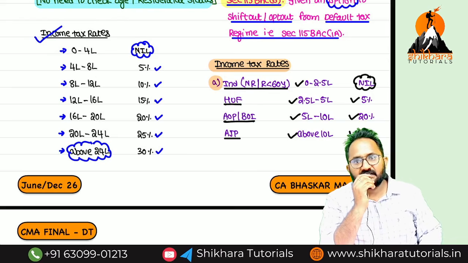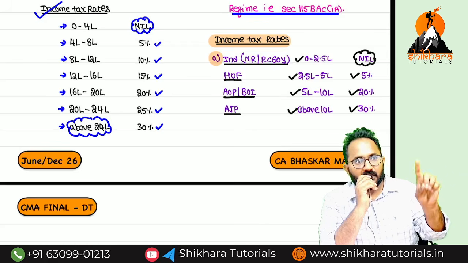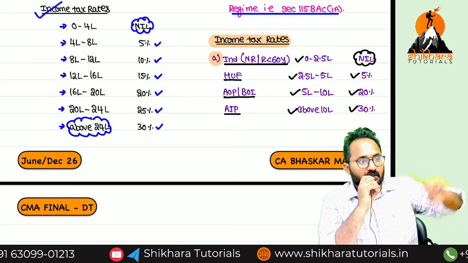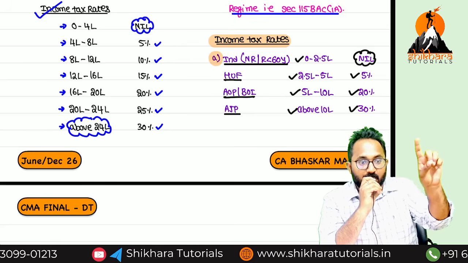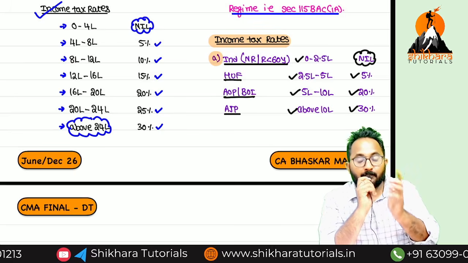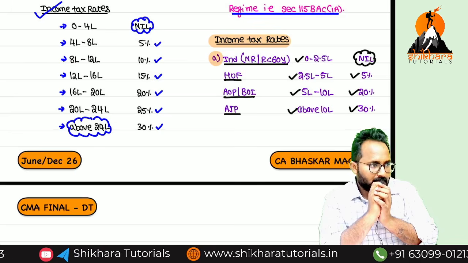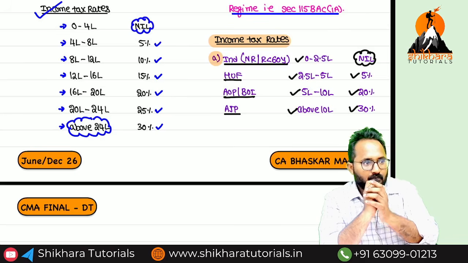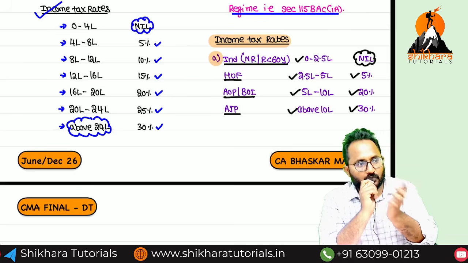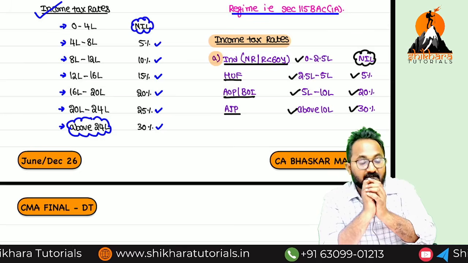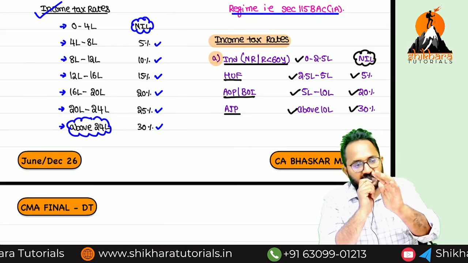So now we can discuss the surcharge rates. Individual, HUF, AOP, BOI, AJP. But we exclude the AOP consisting only of companies as members. For them we'll discuss separately. First, up to 50 lakh, no surcharge. 50 lakh to 1 crore, 10%. 1 to 2 crore, 15%. 2 to 5 crore, 25%. Above 5 crore, 37%. Here the maximum surcharge rate is 37%.